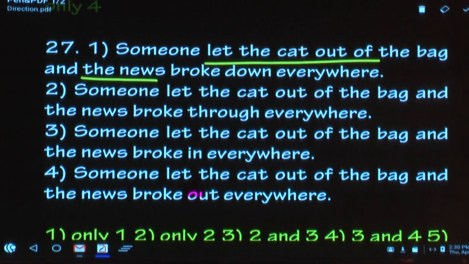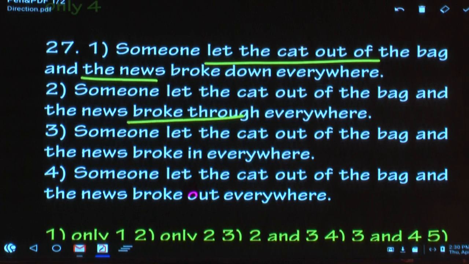You all have the paper. The news broke down everywhere. News breakdown, it is not correct. Wrong combination. So please mark it wrong. Someone let the cat out of the bag and the news broke through. That is also not correct.